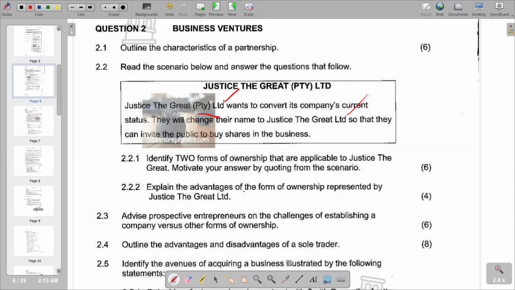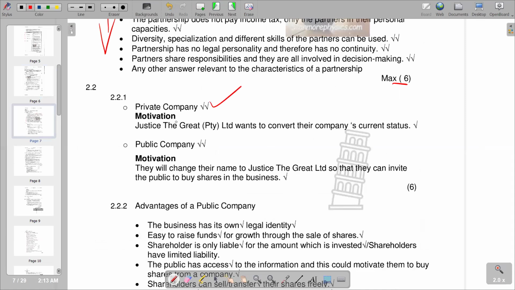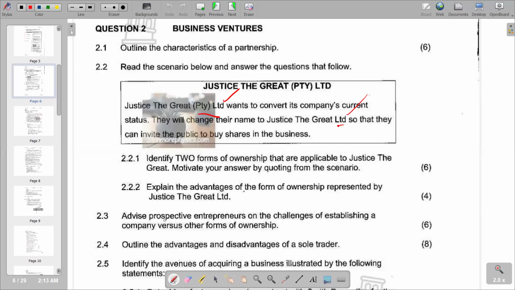Then in terms of the public limited company, we see that they will change their name to Justice the Great Limited, which indicates that the Ltd is a public limited company. So according to the answer section, this is what we have. We've got a private company, where the motivation is: Justice the Great Private Limited wants to convert their company's current status. And then we've got the public company, where we motivate by saying they will change their name to Justice the Great Limited so that they can invite the public to buy shares in the business. So this is what we have, and then we'll move on to the next part of our question, which reads,